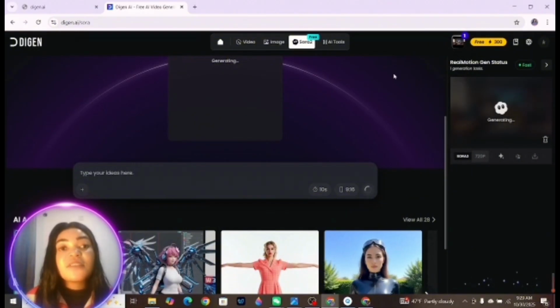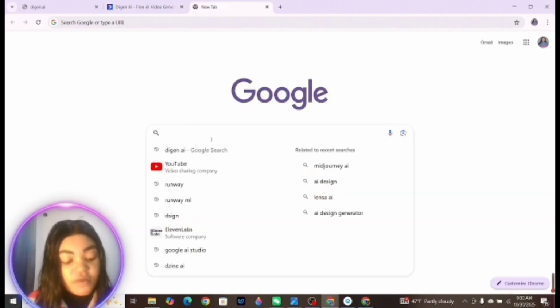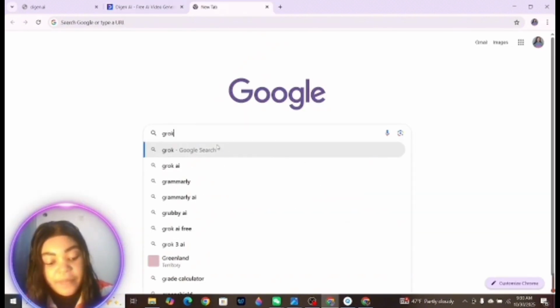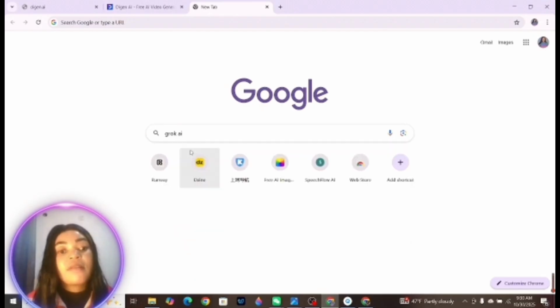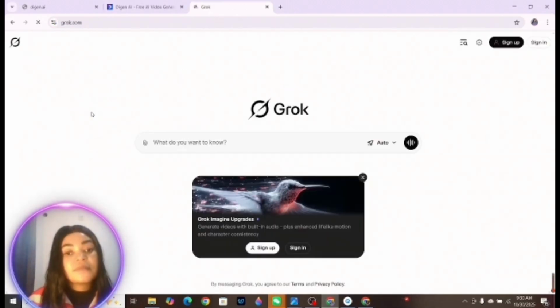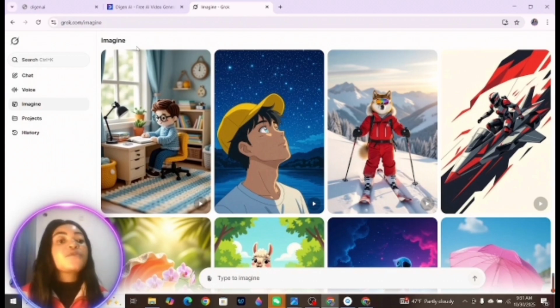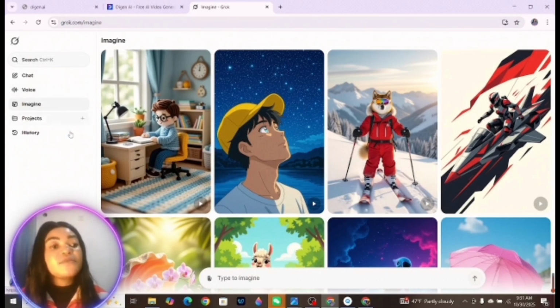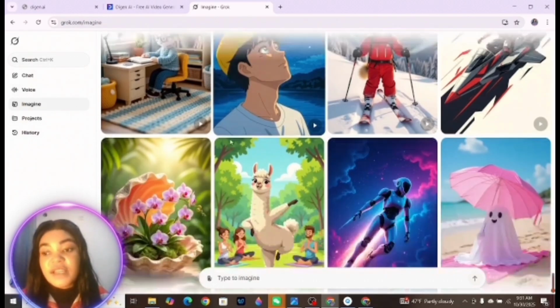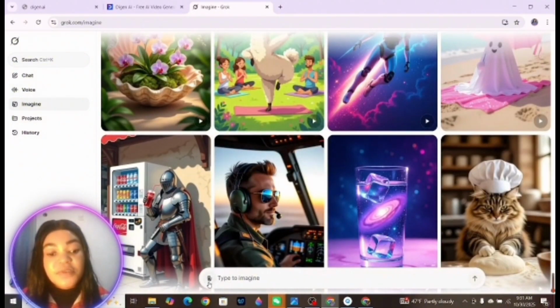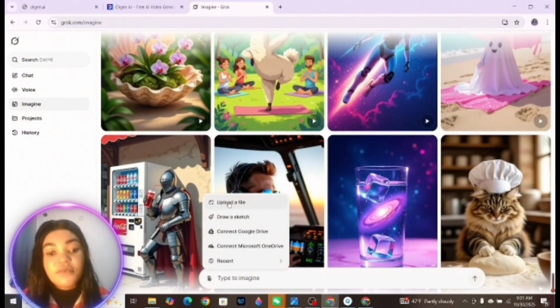While it's generating, we are going to head over to Crook AI and prompt the same thing, and compare the results. You head over to Google and type in Crook AI. Good, guys. Here we are on Crook AI, so I'm going to quickly sign in. On Crook AI's dashboard, we head over to Imagine, where we create our videos. We are going to bring in our image, attach our file, and upload a file.